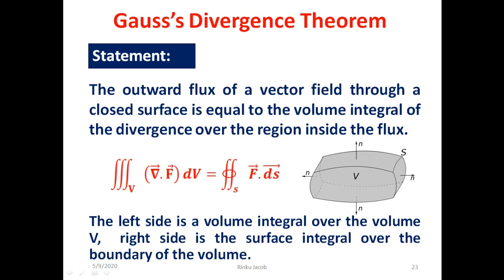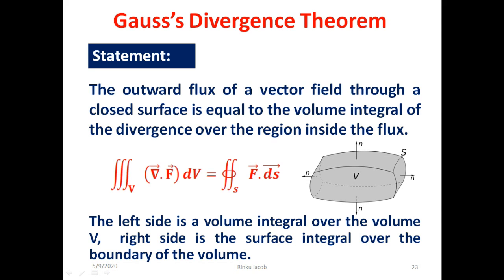increase in that direction. Next we discuss Gauss's divergence theorem. For that we take a region in space as shown in the figure to the right. Here V is the volume and S is the total surface area that covers this volume. The statement of the divergence theorem is that the outward flux of a vector field through a closed surface is equal to the volume integral of the divergence over the region inside the surface. That is, volume integral of del dot F dV equals the surface integral over the closed surface of F dot dS.